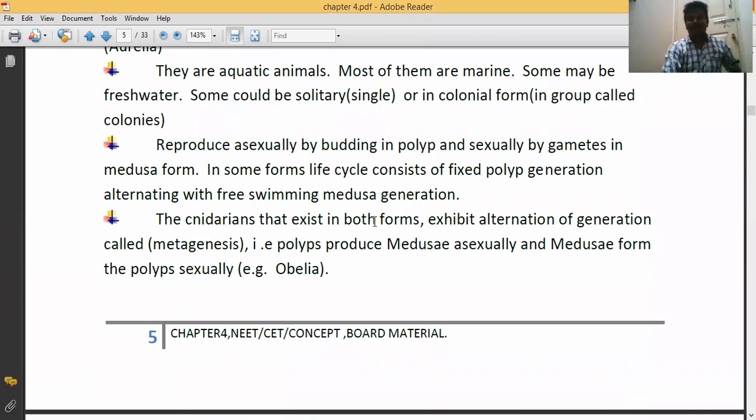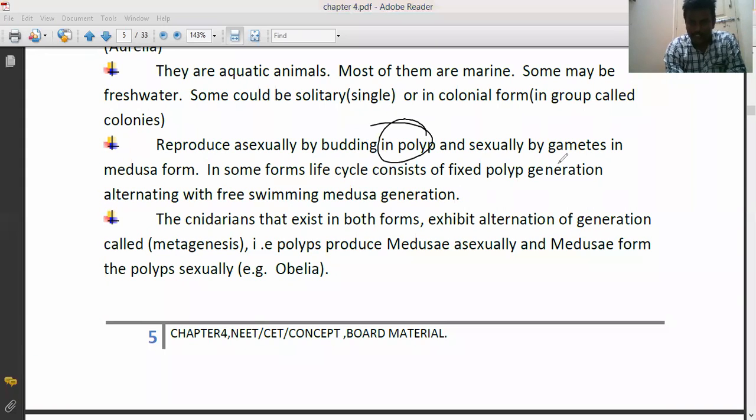They reproduce asexually by budding in polyps and sexually by gametes in medusa.